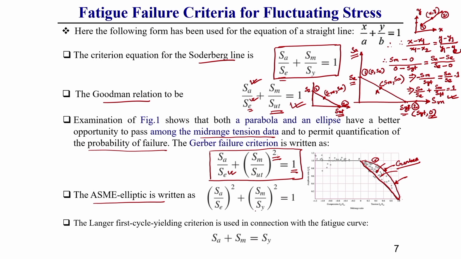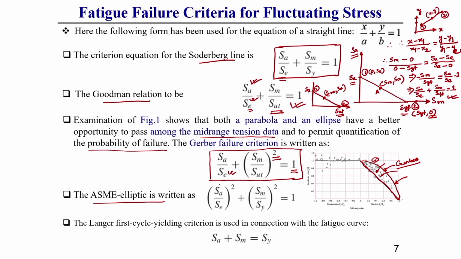Similarly, we can also write the elliptical equation, that is called the ASME elliptical line. The ASME elliptical line generally starts from the endurance stress and goes to the yield stress, and the elliptical equation, you know, is x squared by a squared plus y squared by b squared equal to 1. So, in every case the line starts at the vertical point, the endurance strength, that is why SA by SE is available in every equation.